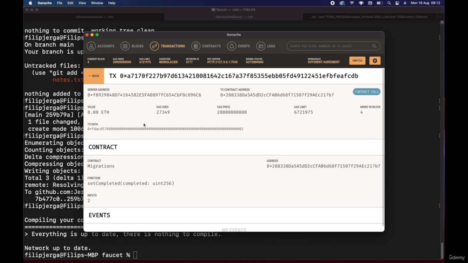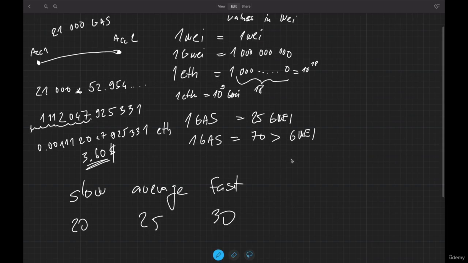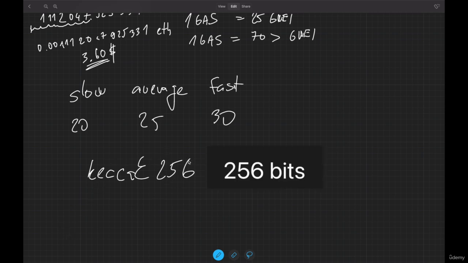I would like to first introduce you to hashing functions because these transaction data are hashed. And how they are hashed, I will show you now. So what is the first hash function? In Ethereum, a very popular hashing function is called Keccak256. 256 is saying that the output length of any string that will be hashed will be 256 bits, which means 32 bytes.